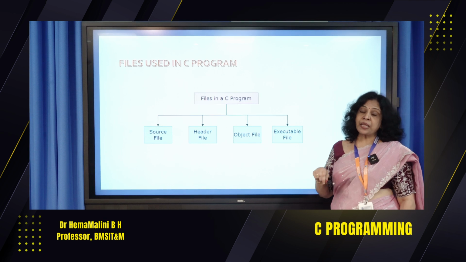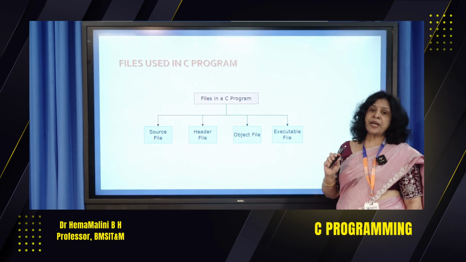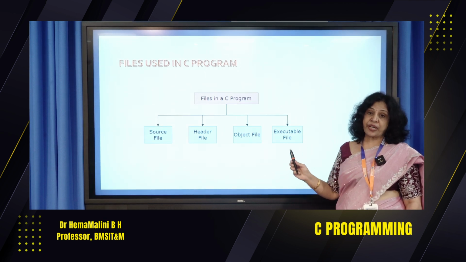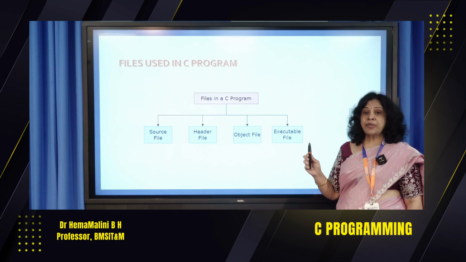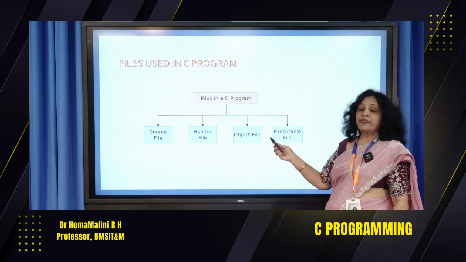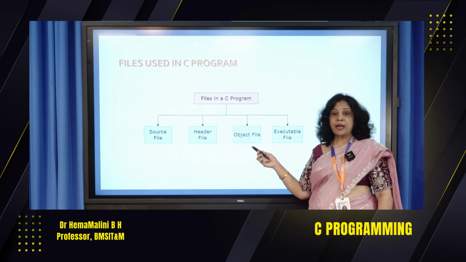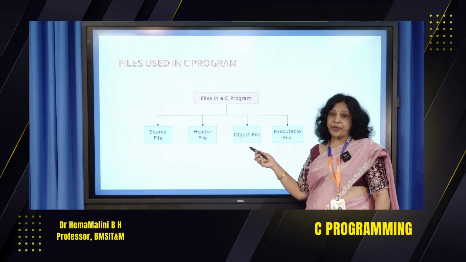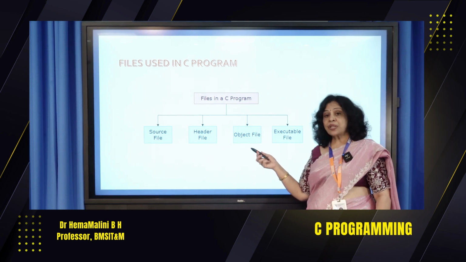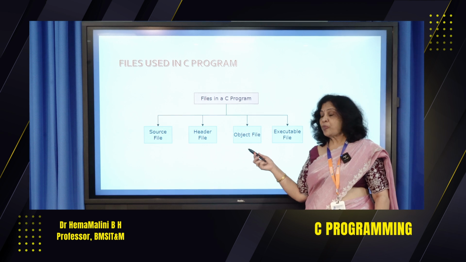When we compile the program, the compiler creates an object file in assembly level language, which is understandable by the machine. We will not understand it. It is only the compiler which can understand the object file.